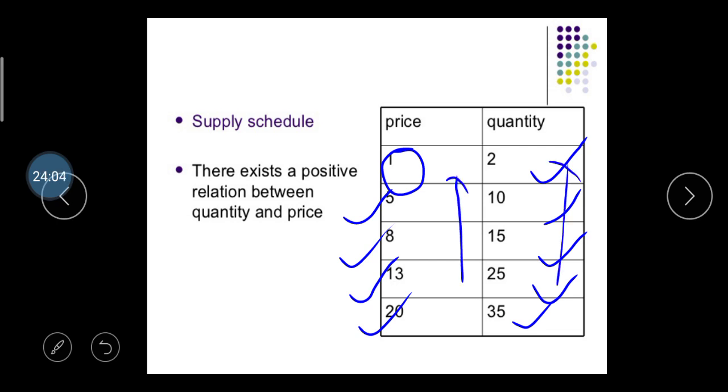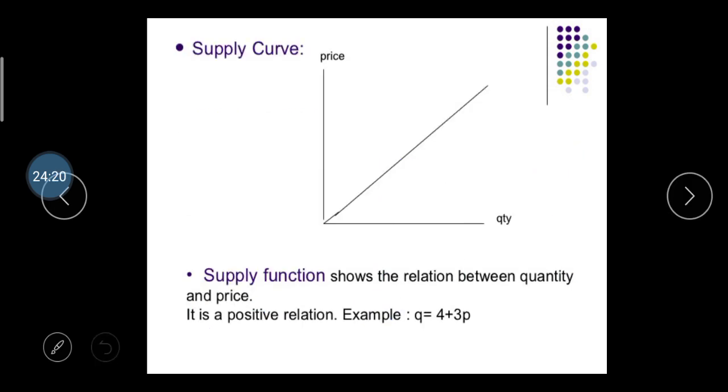And in the demand we can see that if the price is higher, your demand is lower. So in the demand there is a negative relationship between the price and the quantity, and in the supply there is a positive relationship between the price and quantity. Okay. Then after, the supply curve is considered.